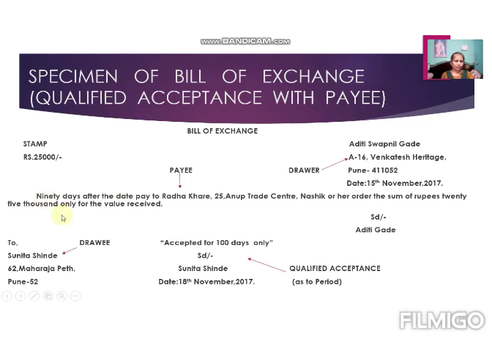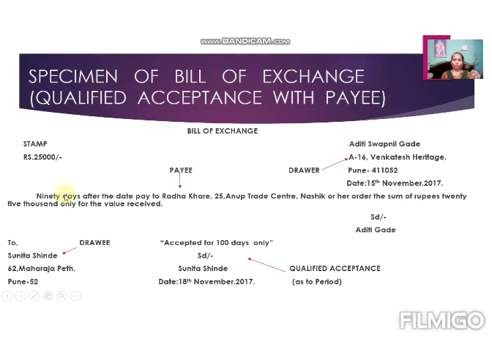If the bill of exchange is an on-demand bill or an at-sight bill, what then? If the period is not given, at sight, then instead of 90 days you have to write at sight, pay to Radha Khare, and all other things are there. Those words, 90 days after date, may not be there. At that time you have to write at sight. Or whenever there are on-demand bills, then you have to write on demand pay to Radha Khare or her order. In this way, specimens will change according to the wording in the question.